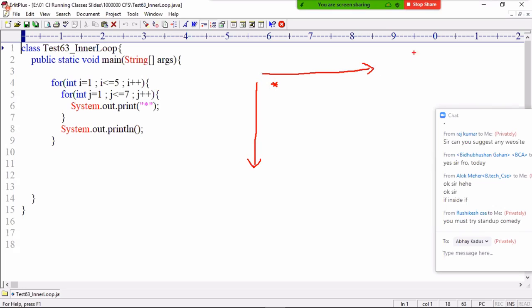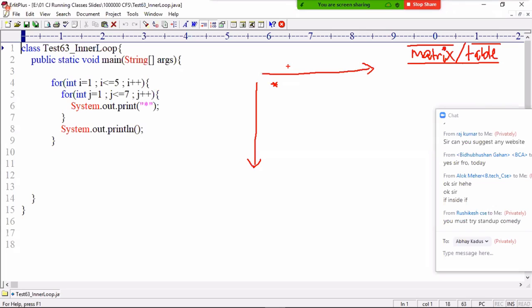Wherever you want to represent a matrix or a table, according to mathematics it is a matrix, according to programming it is a table, then you have to use inner loops.